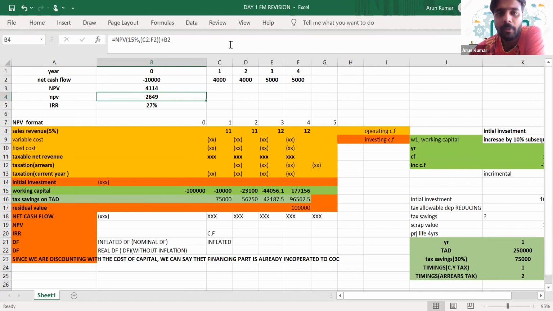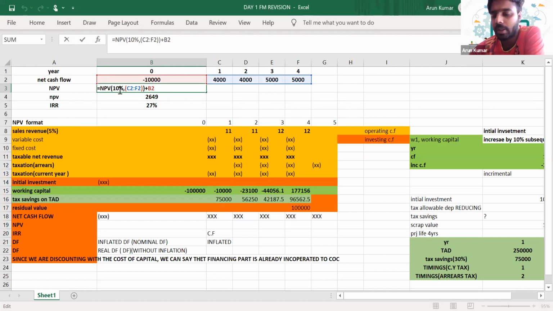Do I need to explain the formula again? It is equal to NPV, then open the bracket and select the discounting factor. If it is 10%, it's 10%, or if 15%, it's 15%. This will be given in the question. After selecting the discount rate, select your cash flows from year 1 to year 4, or whatever the project's life is.